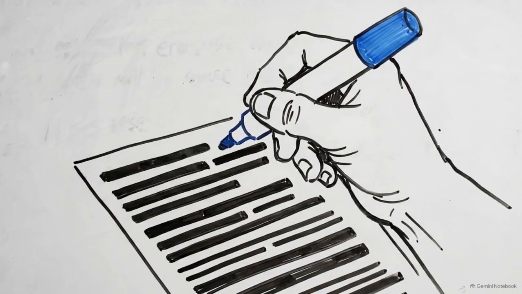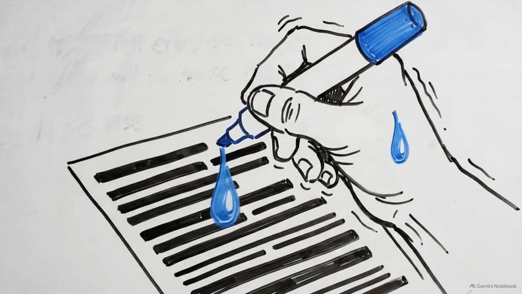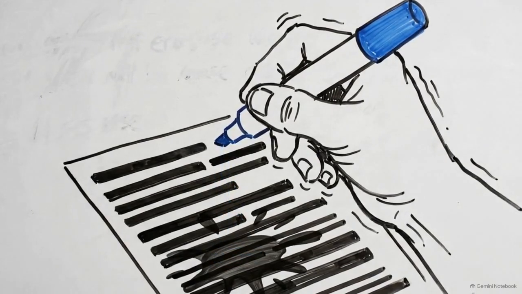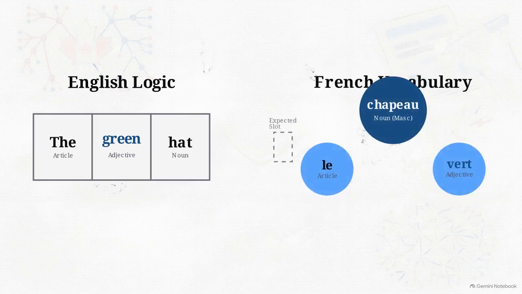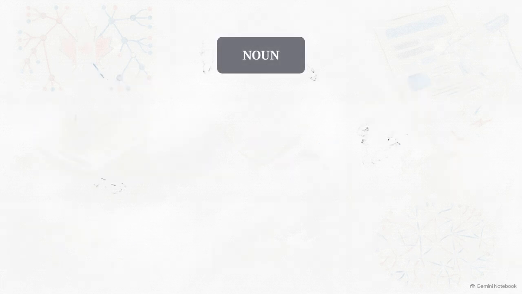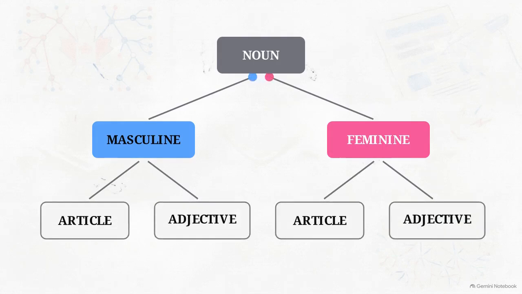The speed of an official proficiency exam exposes the limitations of casual, app-based learning. Succeeding on the TCF Canada requires moving away from English sentence logic. You cannot map English structures onto French vocabulary. French assigns a binary gender to every noun. This assignment then governs the grammatical structure of the entire sentence.